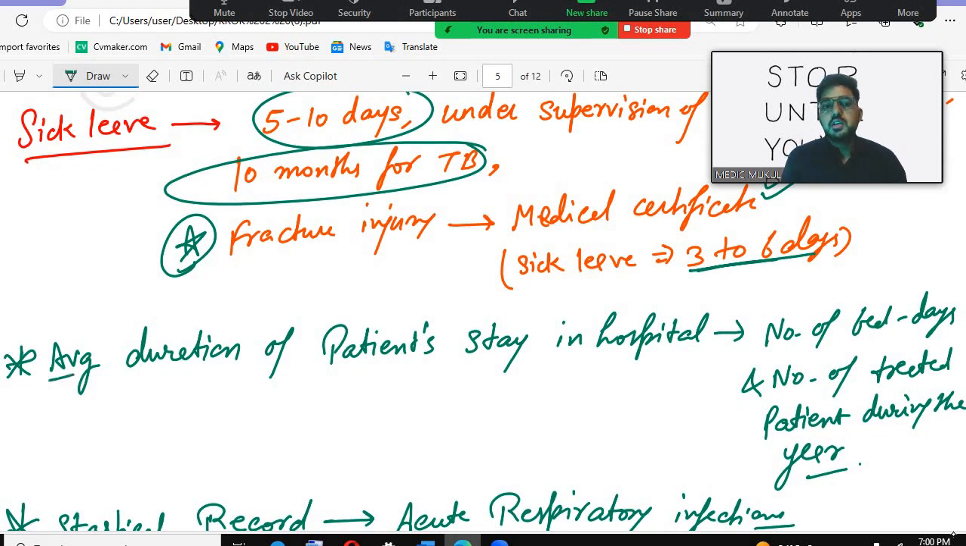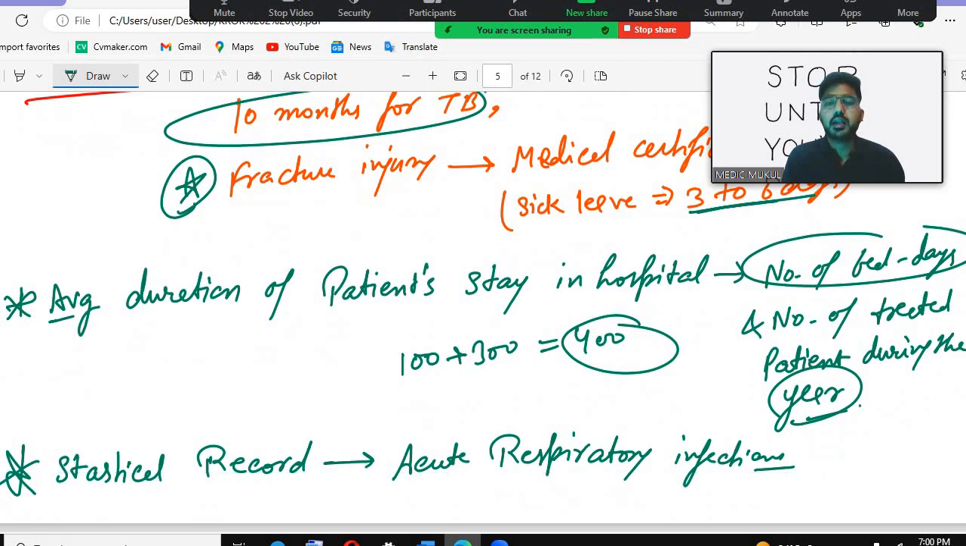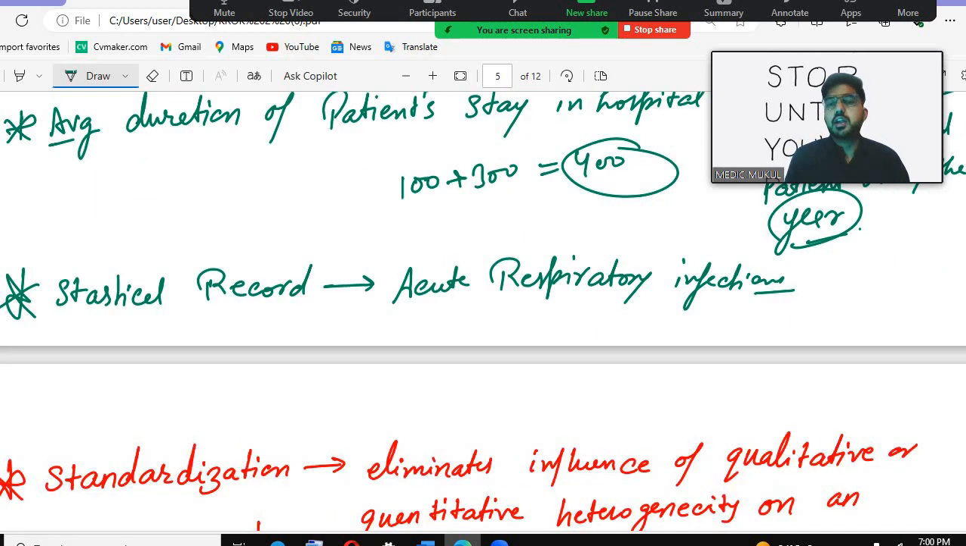The average duration, how will you calculate it? For example, if in the question they have mentioned the number of bed days is 100 and the number of treated patients during the year is 300, then the total average duration of patient stay in hospital is 400. So the number of bed days and the number of treated patients during this year give the average duration of the patient stay in the hospital. Okay, is that clear? Then statistical record, remember, is used for acute respiratory infection.